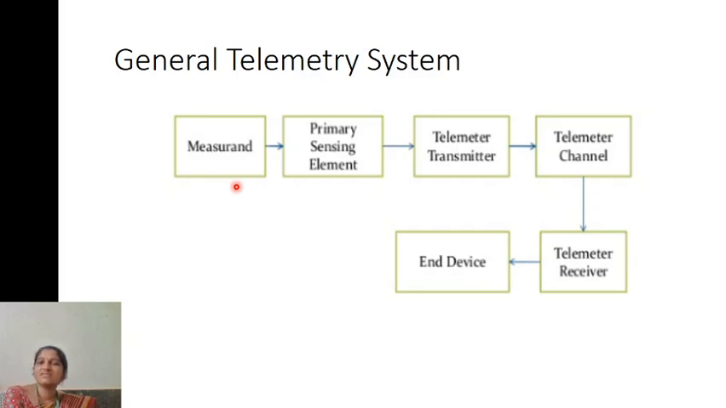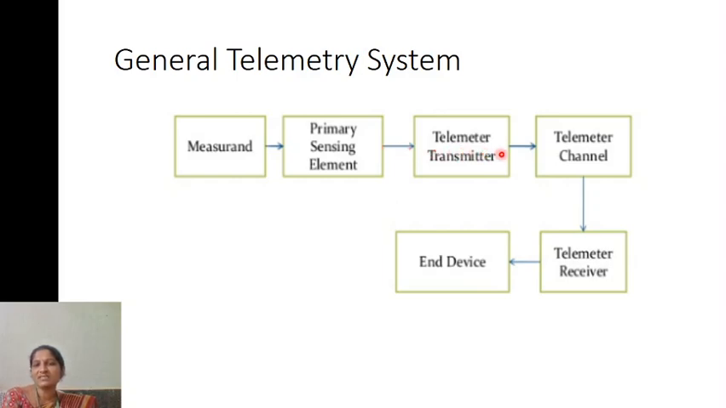That measurement is given to the primary sensing element. The primary sensing element will sense the measurement. That means it will sense the current or voltage. After sensing, these two are at the remote, inaccessible location. From here, it is to be transmitted. So for that you need a transmitter. The telemetry transmitter will transmit the data which has been detected here.